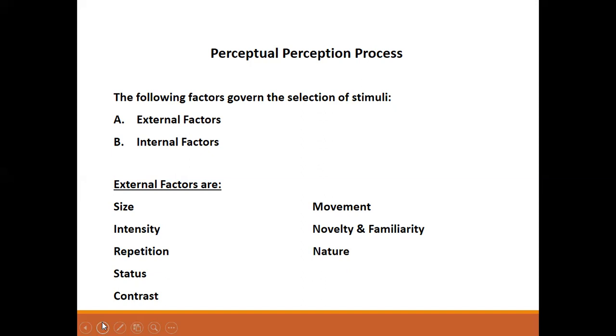Second one, intensity. Intensity always attracts or increases selective perception. So a very bright color or a dim light, or if I say, come and meet me in the staff room immediately, that will have a very intense tone.